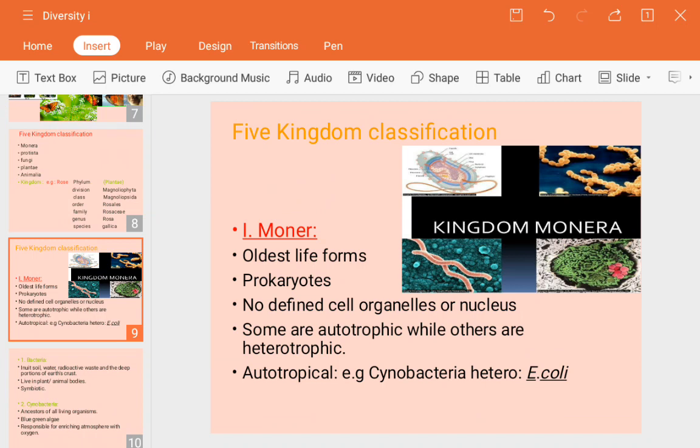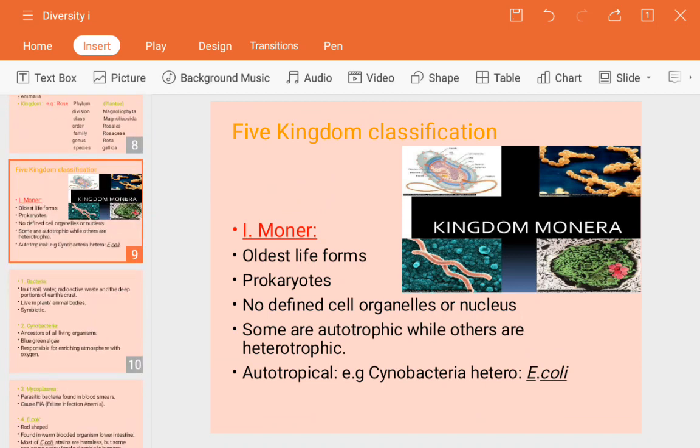Next, an example of an autotrophic Monera is cyanobacteria, as I said, and a heterotrophic microorganism of the Monera class is E. coli. We will see in detail what E. coli is and go through their examples.